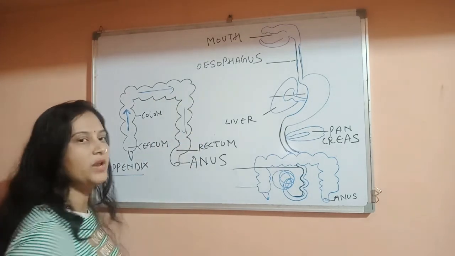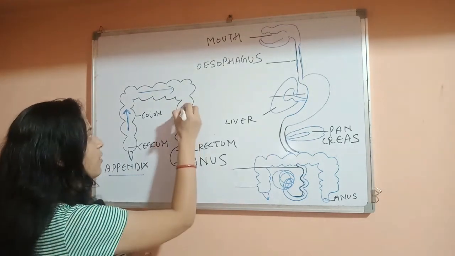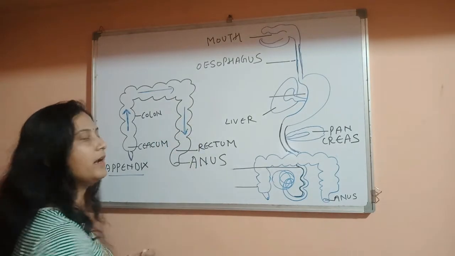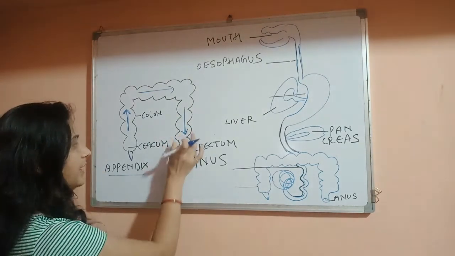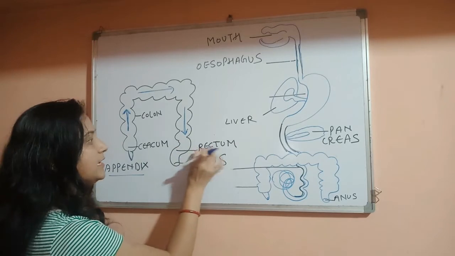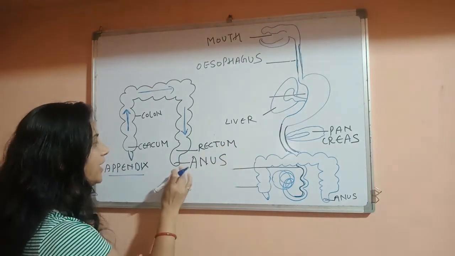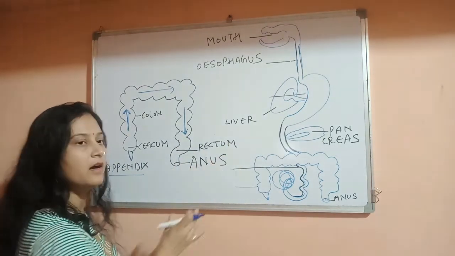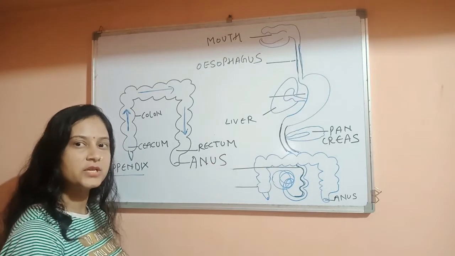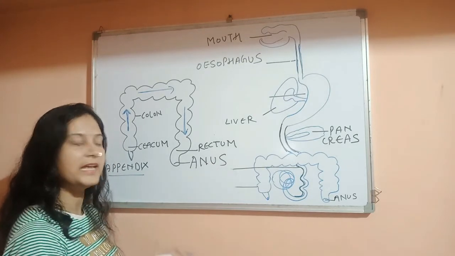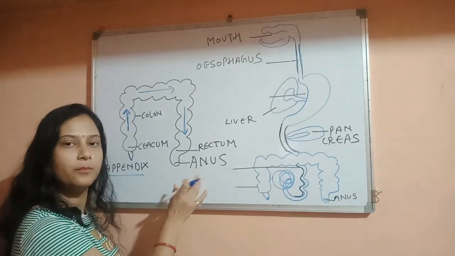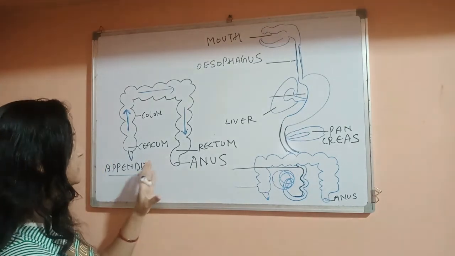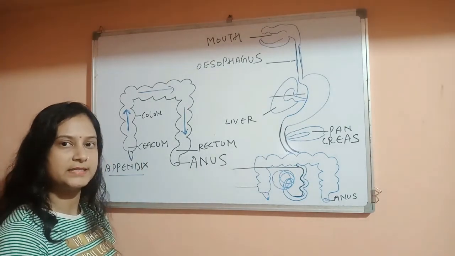This one is known as the descending colon because it has downward direction. And after that, there is a rectum, and rectum ends with the anus. Anus is the posterior opening through which the waste material gets out of the body. So this is the structure of the large intestine.